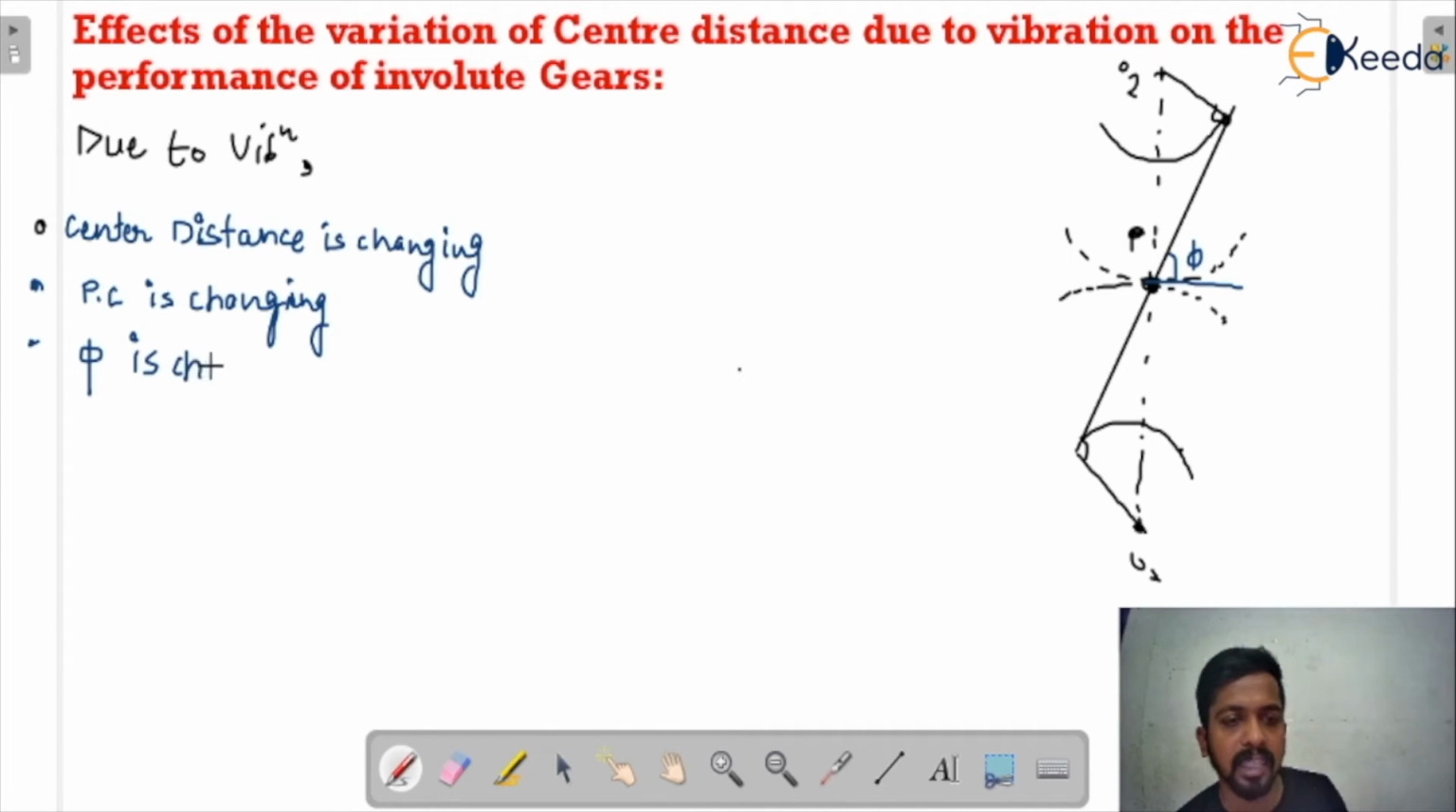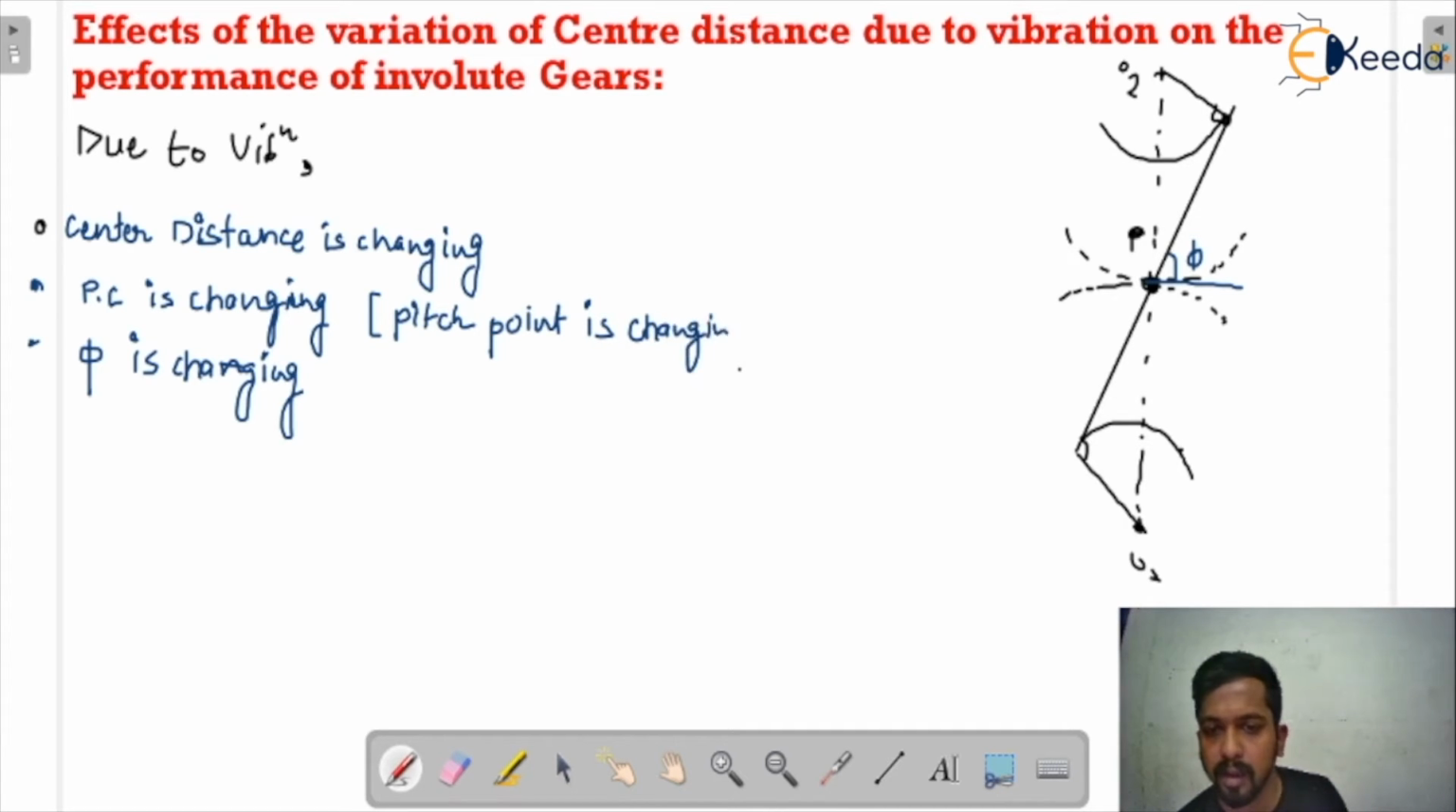The first is center distance, and because of the center distance there will be a change in the pitch circle, and because of the change in pitch circle there will be a change in the pressure angle. Also you can write here that the pitch point is changing. It would be easy to understand how phi is changing. Pitch point is changing.